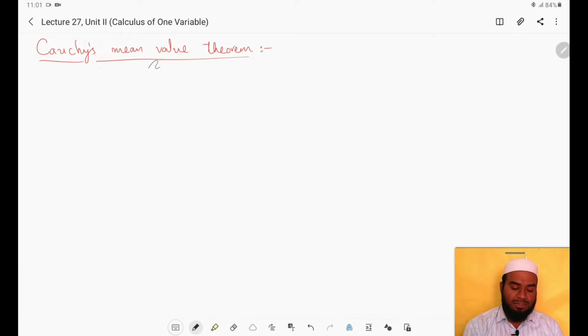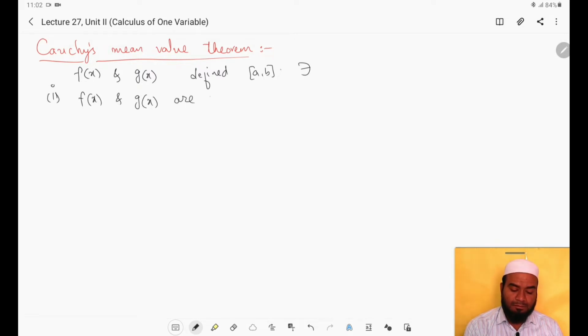Suppose I am having a function. What is the statement? Instead of one function, we have to consider here two functions. Let f of x and g of x be two functions which are defined on the closed interval a comma b, such that the first condition is f of x and g of x are continuous on the closed interval a comma b.